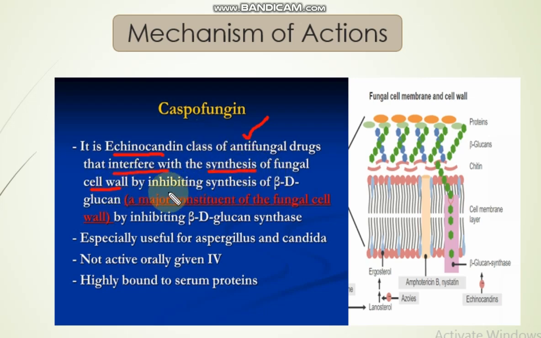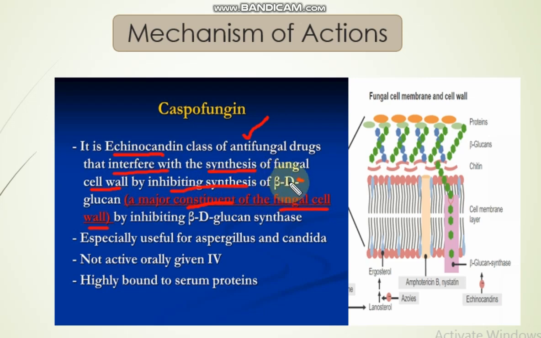How? By inhibiting the synthesis of beta-D-glucan. Caspofungin inhibits the synthesis of beta-D-glucan, and beta-D-glucan is a major constituent of the fungal cell wall. So when Caspofungin inhibits beta-D-glucan synthesis, it ultimately leads to inhibition of the fungal cell wall.